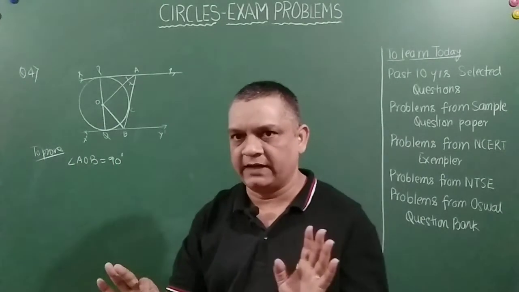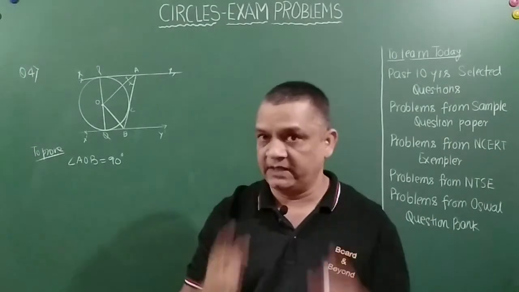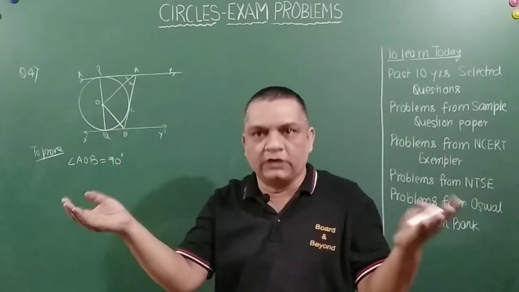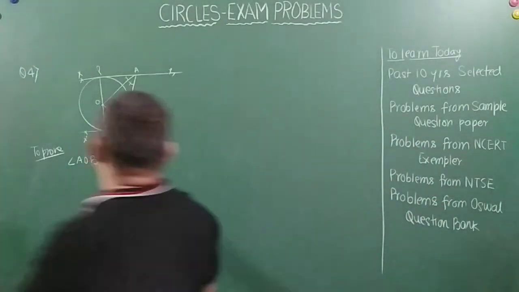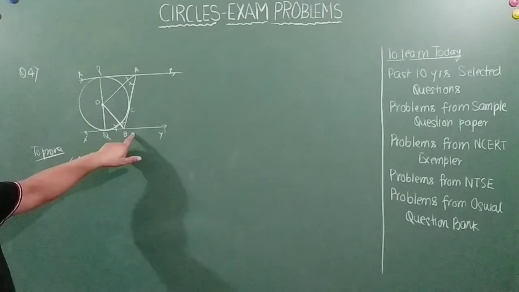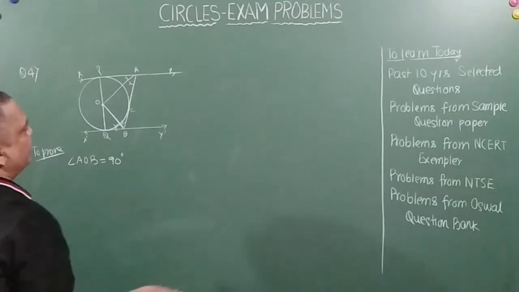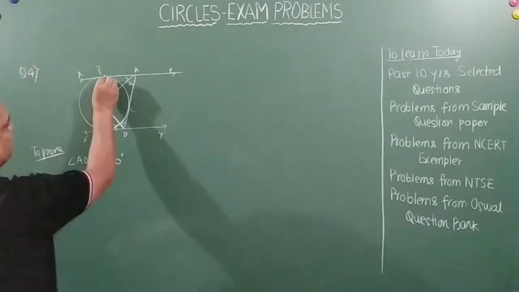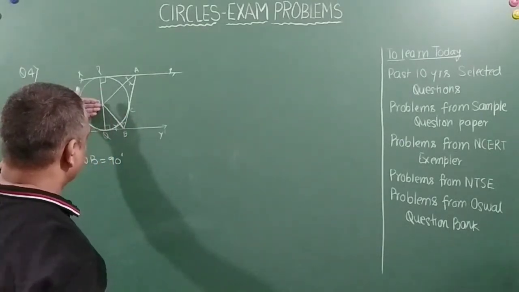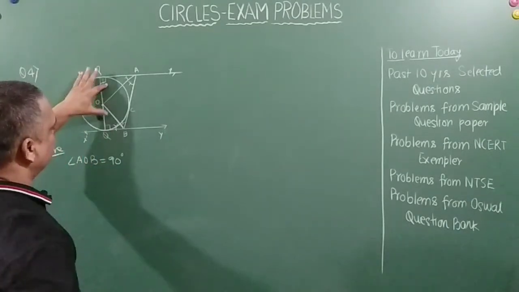Not in this particular case, right? So the line joining the point of intersection of the tangents drawn to the same circle and the center of the circle is equally inclined with the two tangents, right? So this will be equal to this. Similarly, this will be equal to this, because B is an external point and BQ and BC are two tangents. Correct. So friends, very easily see that this angle is equal to 90 degrees and this is 90 degrees. Why? Because this is a tangent and the line joining the center of the circle to the point of contact will always be perpendicular. Right? So this is equal to 90, this is equal to 90.